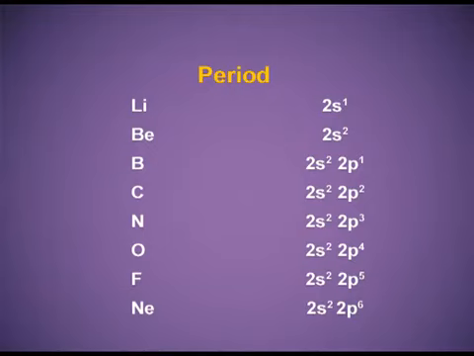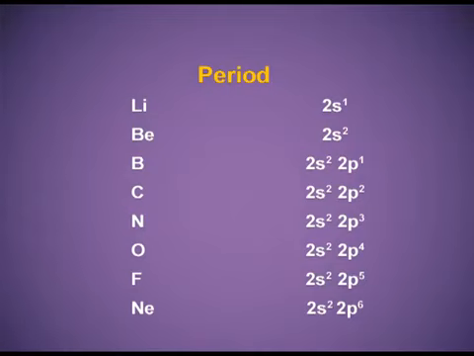Period, this is the second period from lithium to neon. Lithium, the valence shell electronic configuration is 2s1. Beryllium with atomic number 4, the valence shell electronic configuration is 2s2. Boron, atomic number 5, electronic configuration is 2s2 2p1.